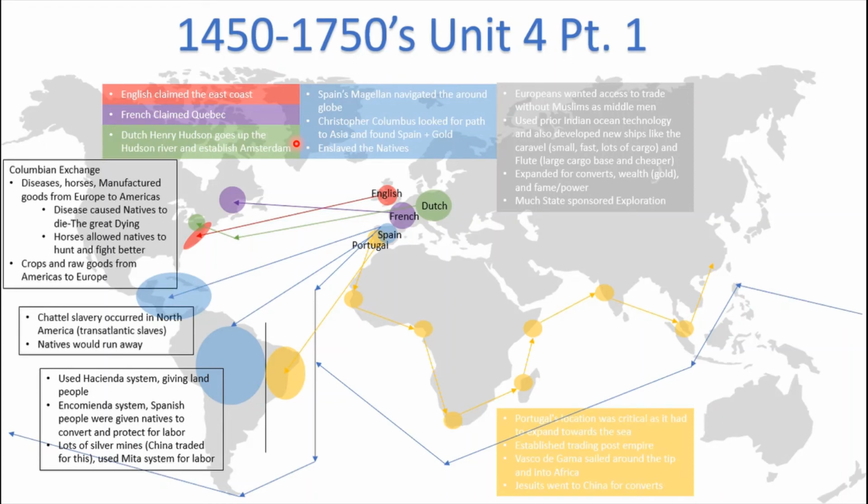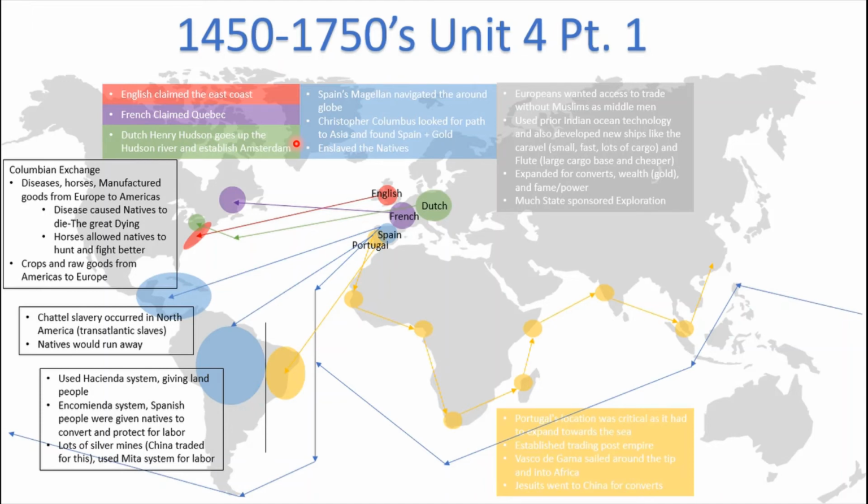Okay, so then the establishment of the Columbian Exchange occurred. This is basically exchange between the European nations and the African nations, along with the American nations, or the Americas. So disease, horses, and manufactured goods came from Europe and traveled to the Americas. The disease also traveled here, but the natives in the Americas did not have any natural immunity. This caused them to die in great numbers. This was called the Great Dying. Horses allowed natives to hunt and fight better. This was a way that the Columbian Exchange actually affected the way people lived.